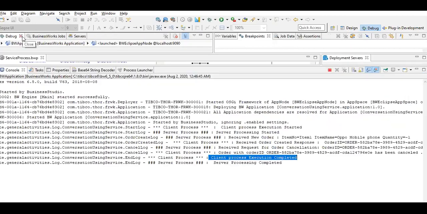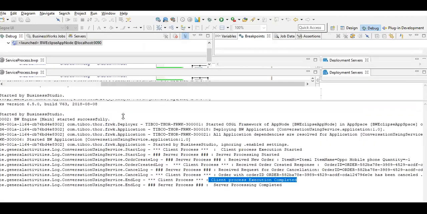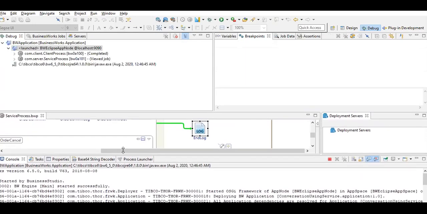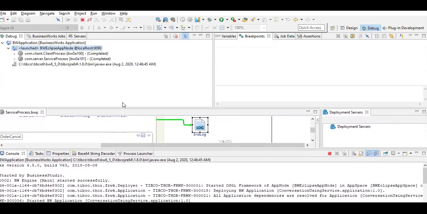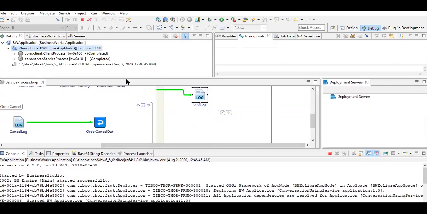So let's see how this is going to be executed in this way. We can also understand this from the pictorial representation.